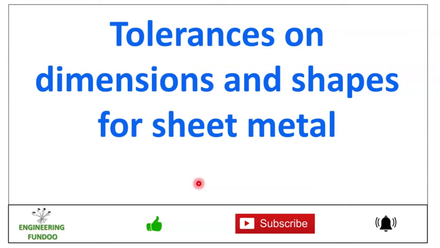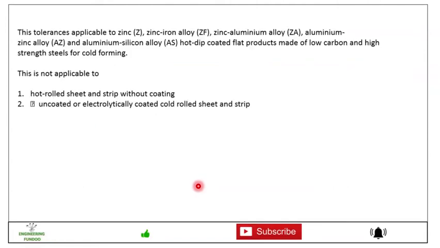In this video we will discuss the tolerances on the dimensions and shapes for sheet metal parts. You can say sheet metal or a raw sheet metal that we are going to use for manufacturing sheet metal components. Friends, these tolerances are applicable to zinc iron alloy, zinc aluminum alloy, aluminum zinc alloy and aluminum silicon alloy, hot dip coated flat products made of low carbon and high strength steel for cold forming.